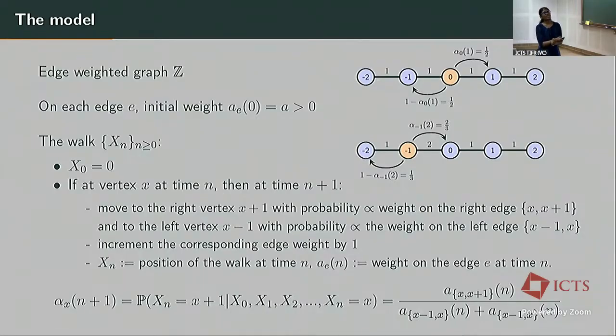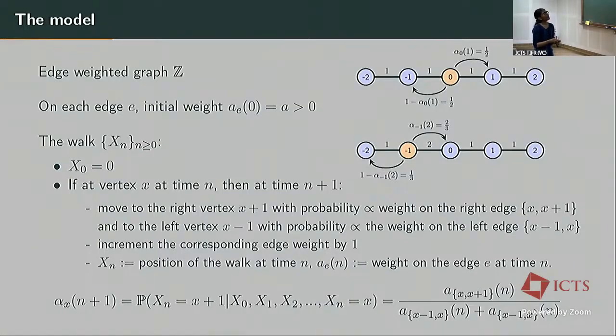This is the behavior the edge reinforced random walk models. We can see that as the walk evolves, it influences the environment, and the environment keeps evolving dynamically. By the environment, I mean the transition probabilities alpha_x.